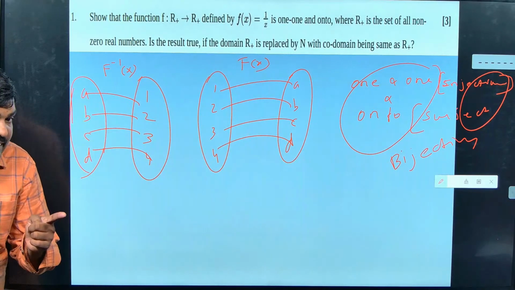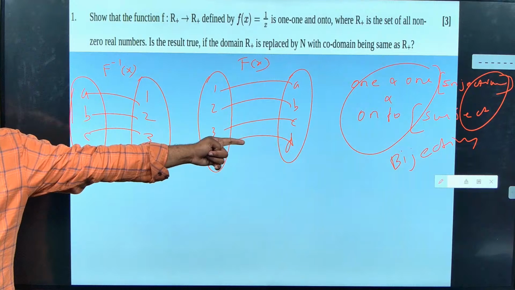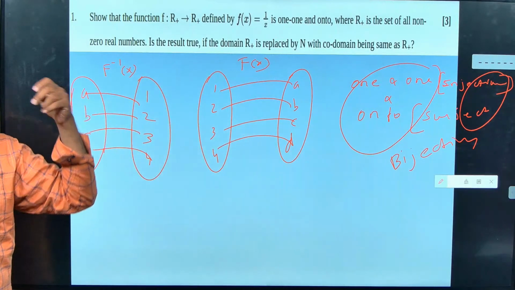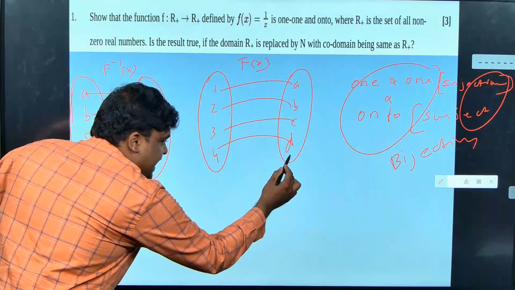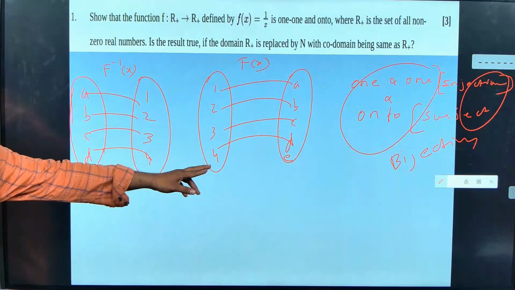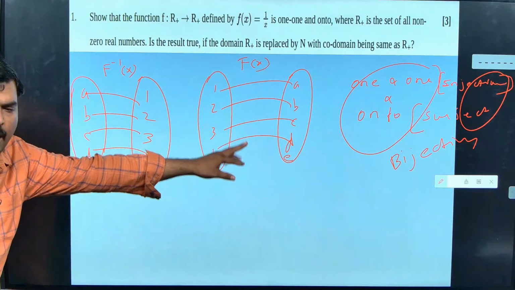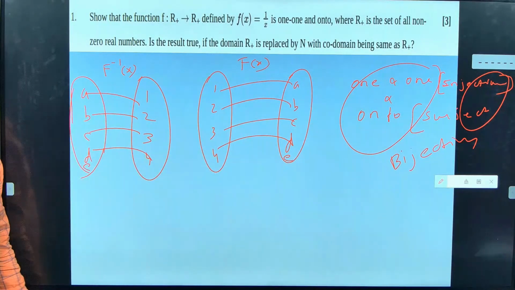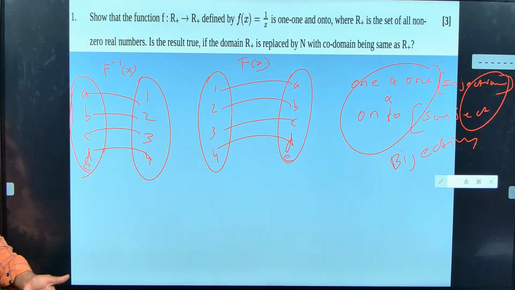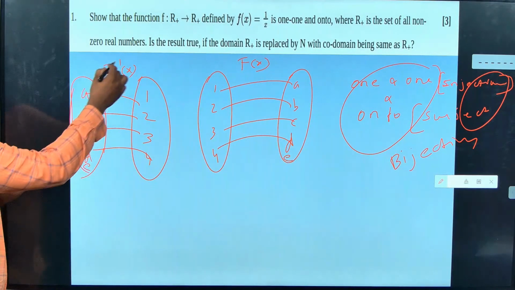Why? Because if it is not bijective, when I make an inverse, it will not be a function at all. That is, if I have an extra element E here, and now it is an into function, right? Now I am going to take the inverse of it. Now E will be unmapped. E will be unmapped. So what does it mean? This inverse function does not exist.